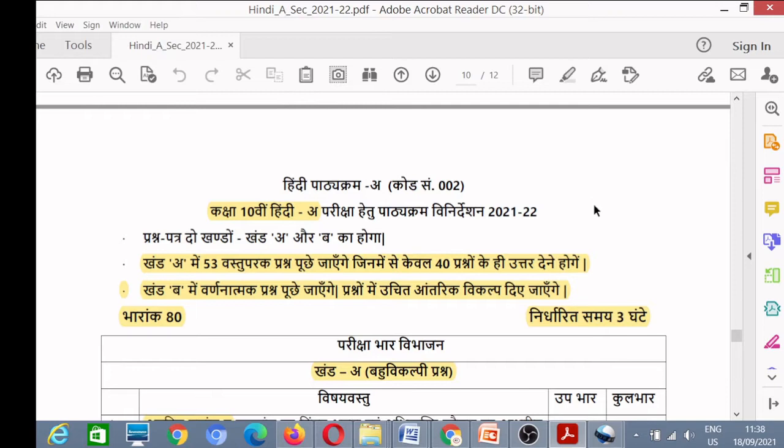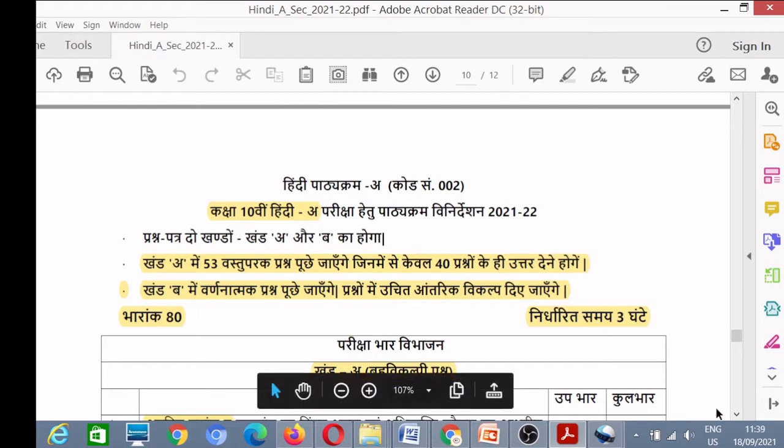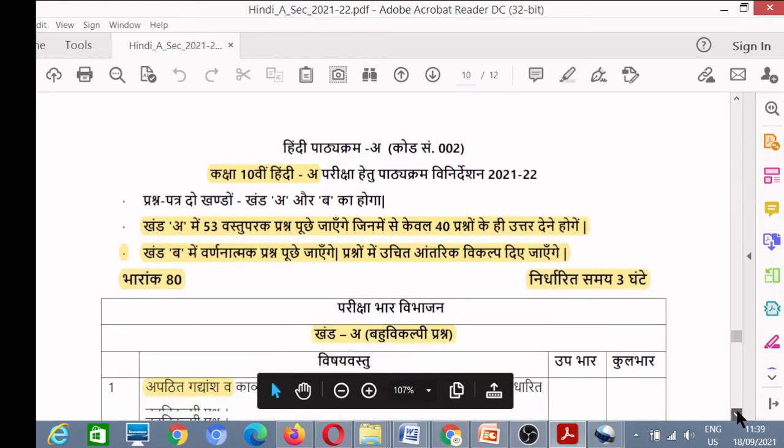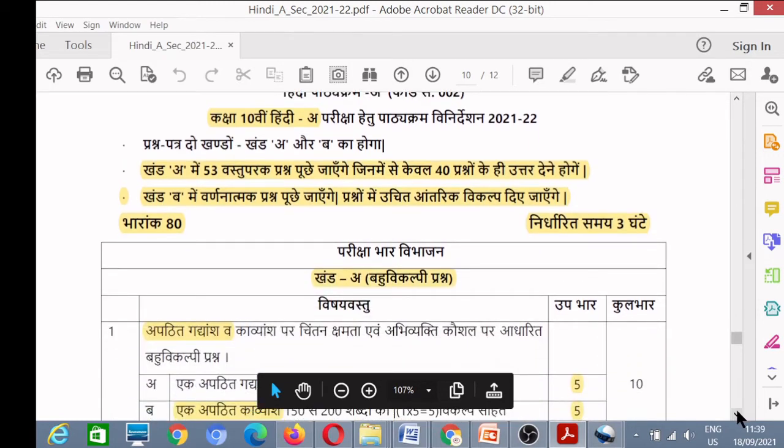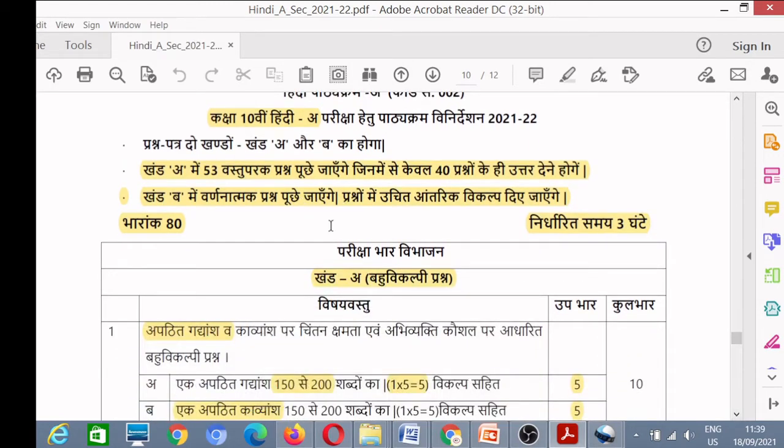The whole syllabus has been divided in two parts, that is term 1 and term 2. There is an equal distribution of marks for term 1 and term 2, that is 40 marks each. The total syllabus is of 80 marks, then internal marks are 20. Now first we will discuss the distribution of 80 marks. So 80 marks have been divided in two sections, two terms, term 1 and term 2.